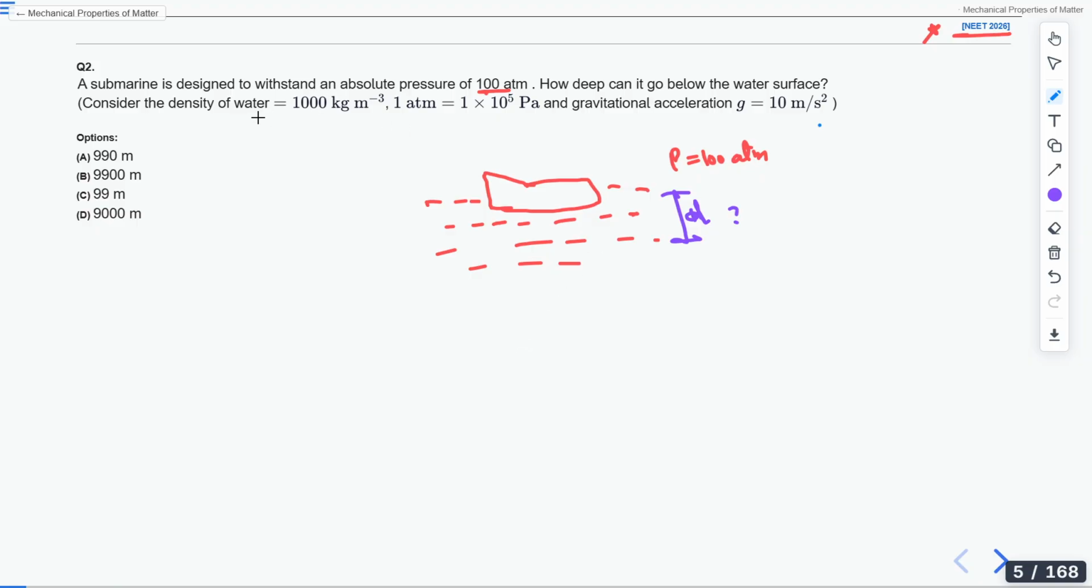It was also given in the question that density of water is 1000 kg per meter cube, 1 atmosphere equals 10 to the power 5 Pascal, and acceleration due to gravity equals 10 meter per second square. Every information was given in the question. Just one formula and we are done with the 4 marks in NEET 2026. A is the major option that I am getting, but still, only 3 students have answered this question. Where are the rest of the students?